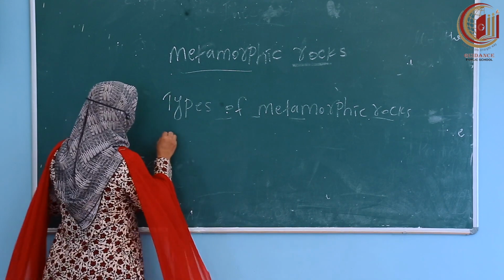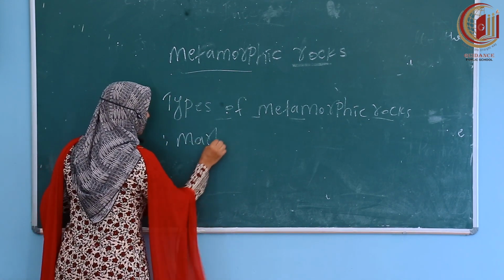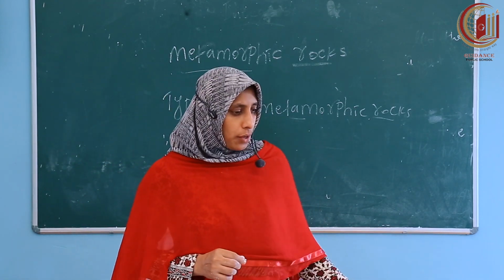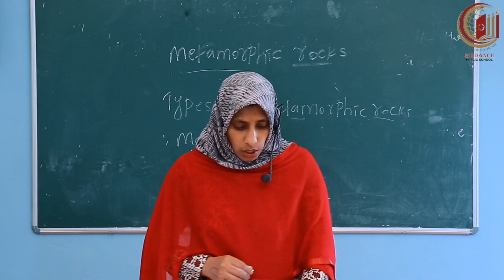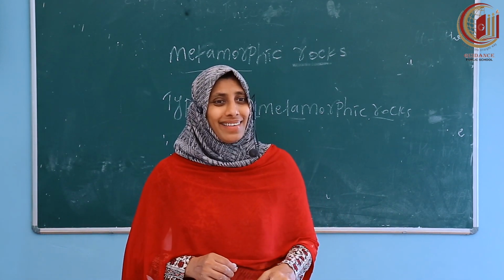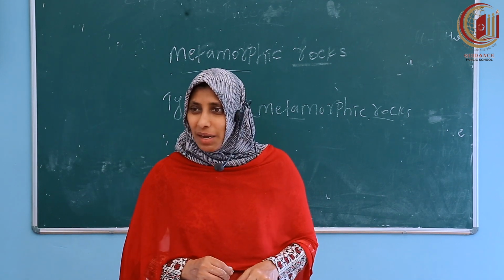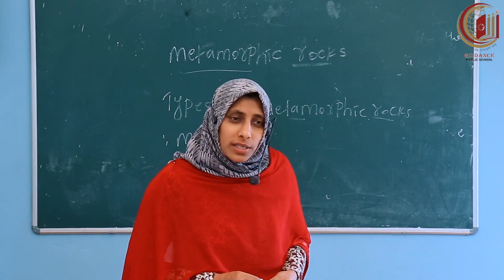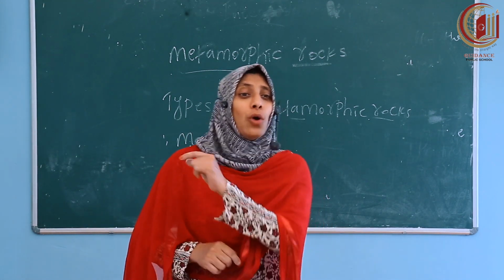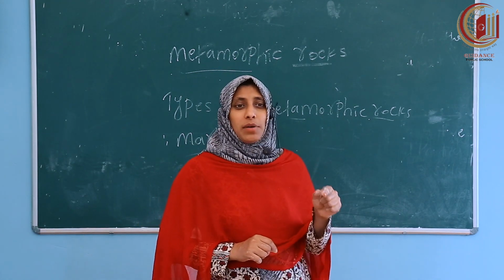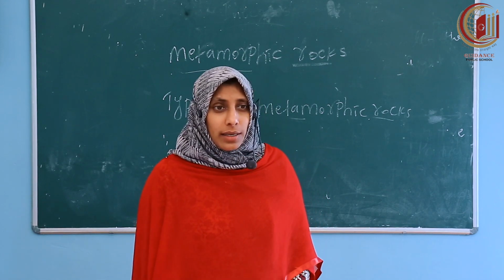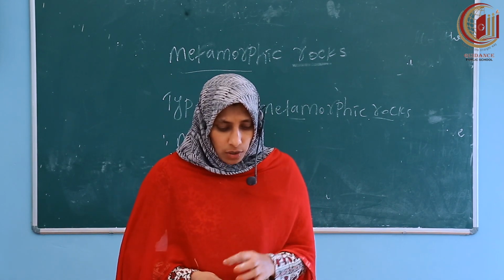Types of metamorphic rocks. First one is marble. We all know marble; some houses have their floors made with marble. Marble was also used for constructing the Taj Mahal. How is marble formed, you know? Marble is formed when limestone undergoes changes.